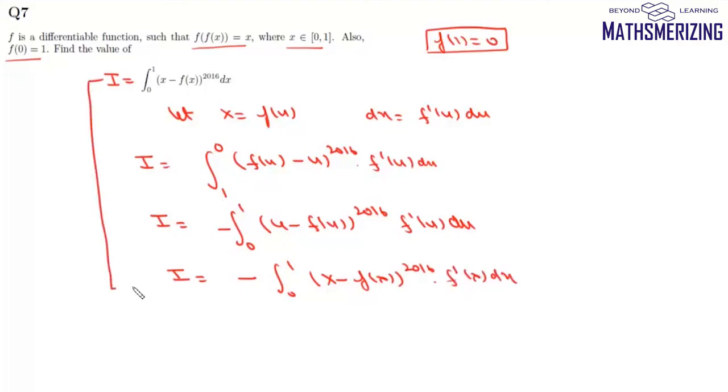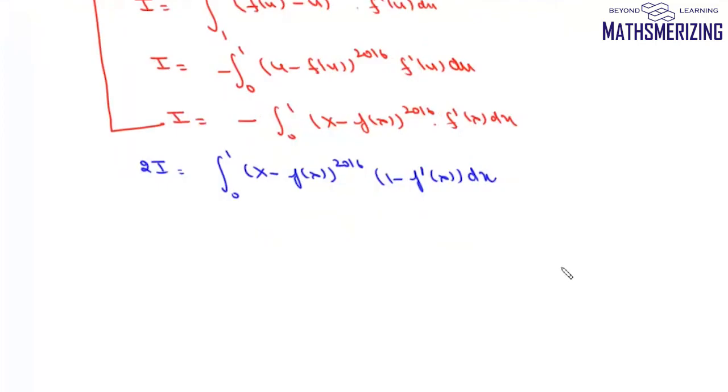Now we'll add these two integrals. We can write this as 2I, and this is the integral from 0 to 1 of (x minus f(x)) to the power 2016 times (1 minus f'(x)) dx. Now we have to solve this integral.